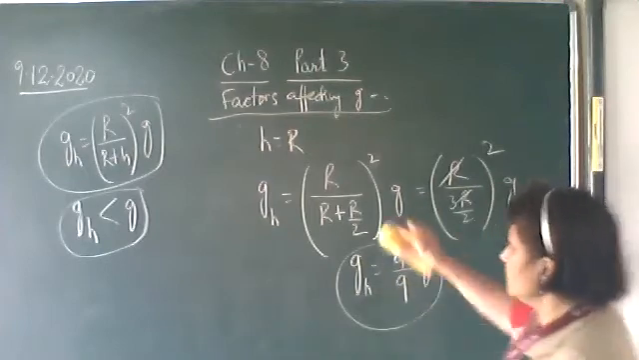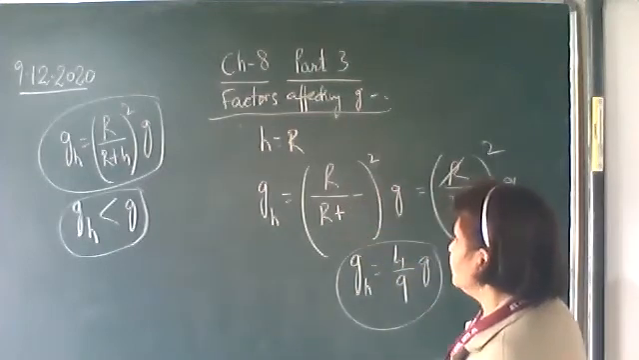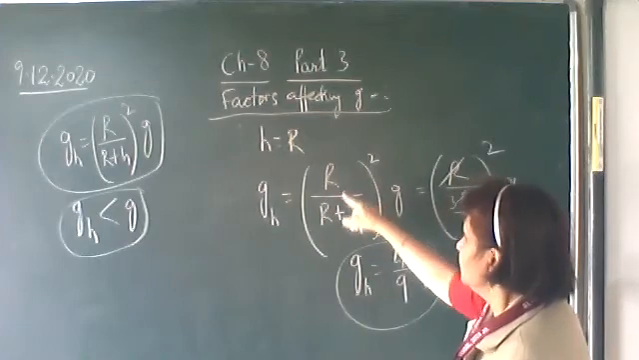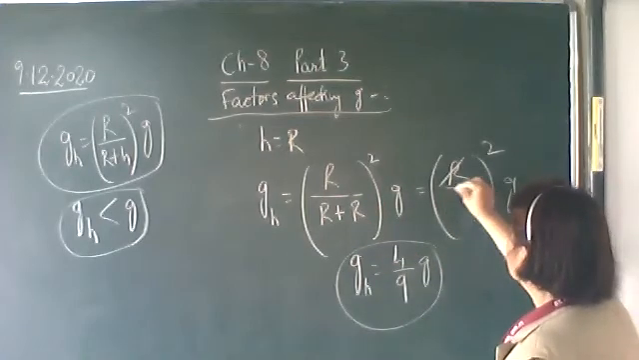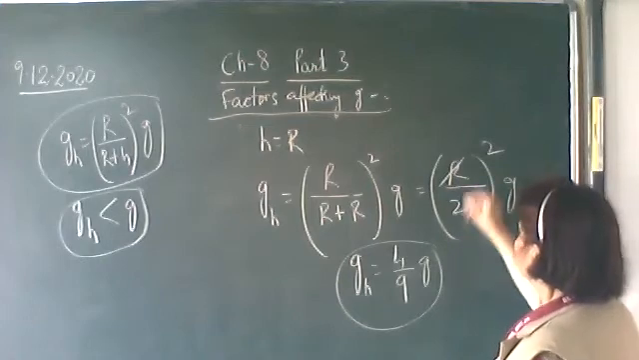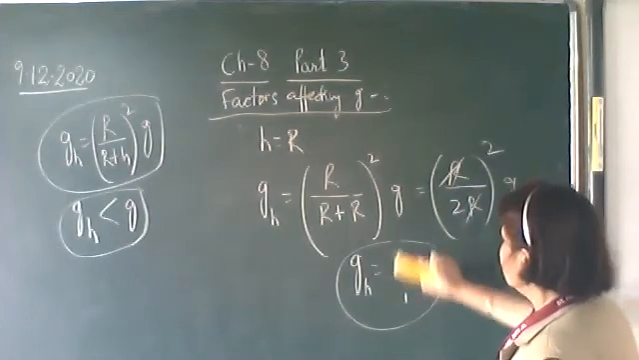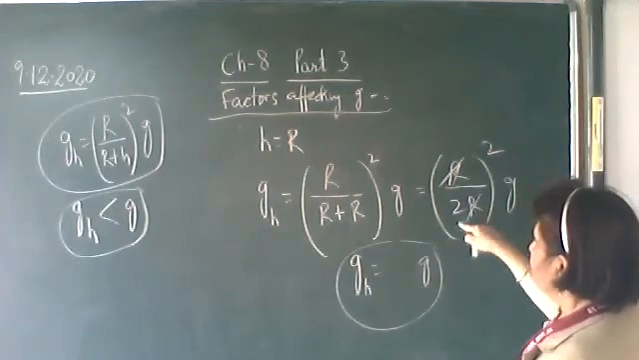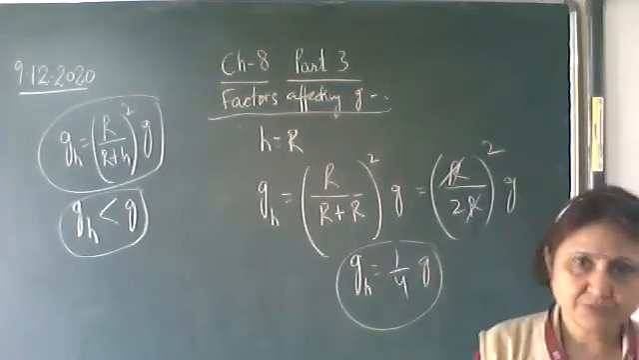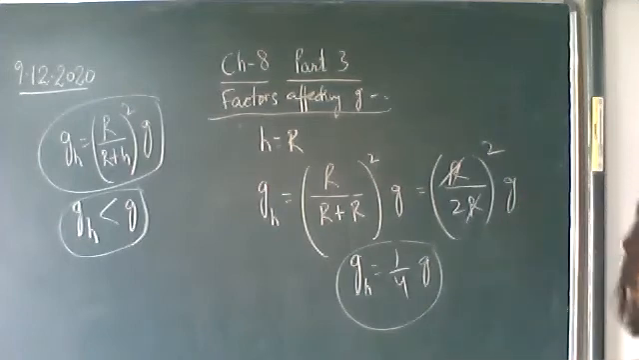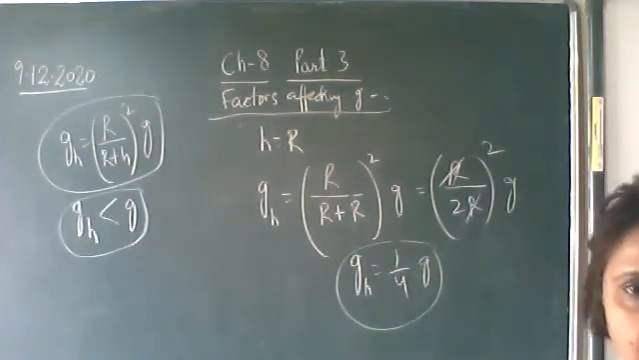The same way you have to do it. Now the height is h is equal to r. So r plus r will be 2r. Cancel this r and r. So what do you get? 1 upon 2 whole square is 1 upon 4. So it will be 1 upon 4 times g. So it will reduce by 4 times, g upon 4.